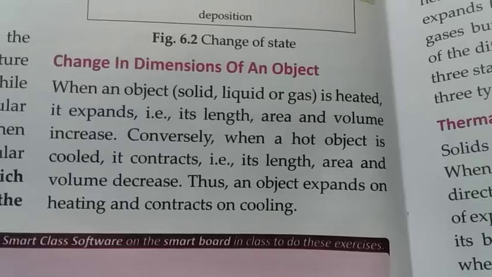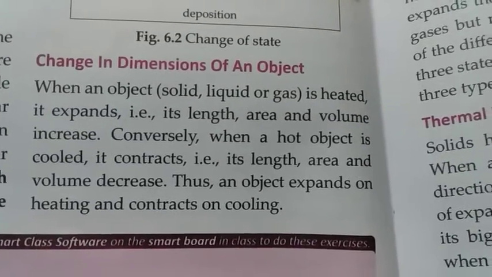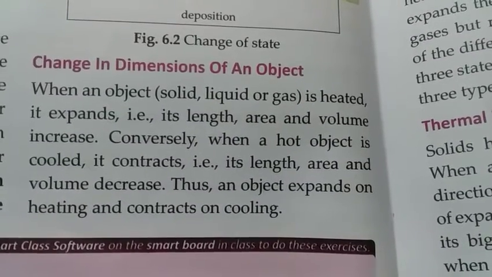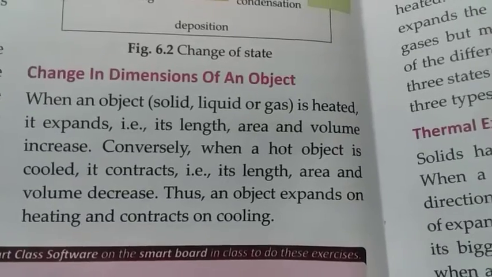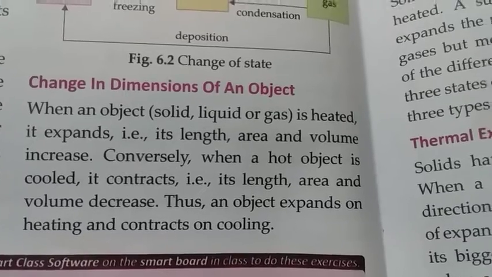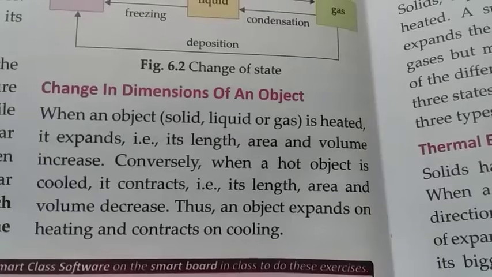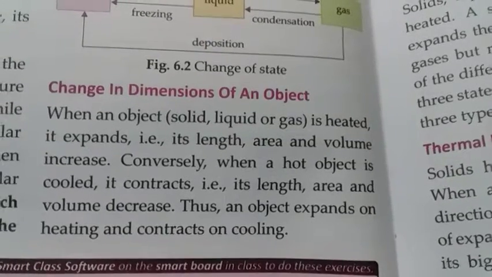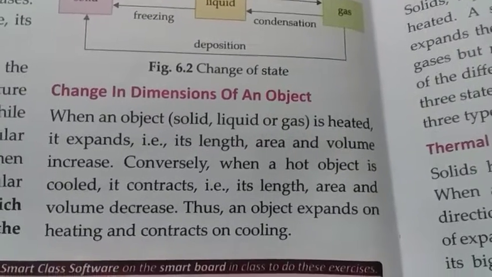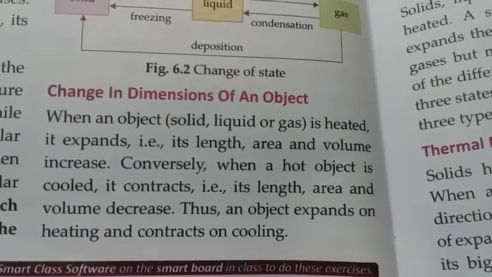The third effect of heat is change in dimensions of an object. We can also change the dimensions of an object on heating. When an object, whether it is a solid or a liquid or a gas, is heated, what happens? It expands, and its length, area and volume increase. Conversely, when a hot object is cooled, what happens? It contracts. That is, its length, area and volume decrease. So an object expands on heating and contracts on cooling.